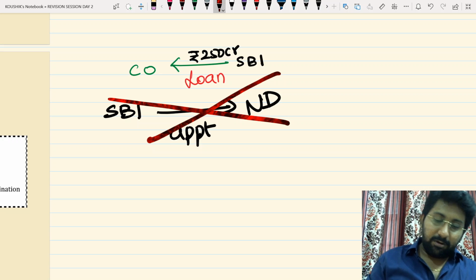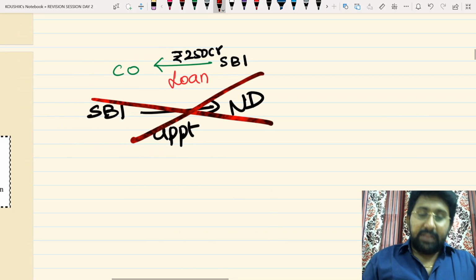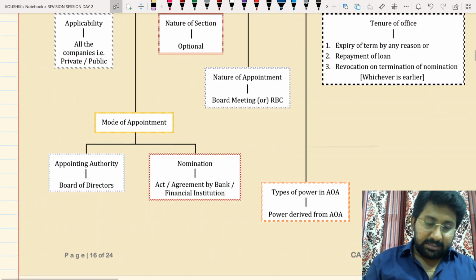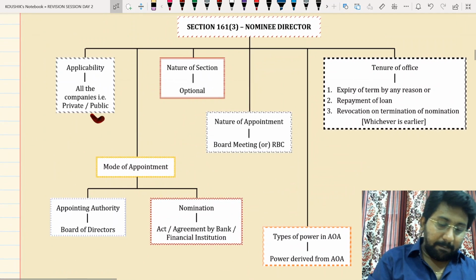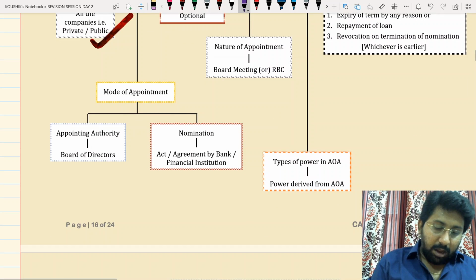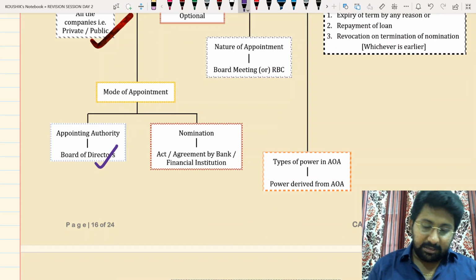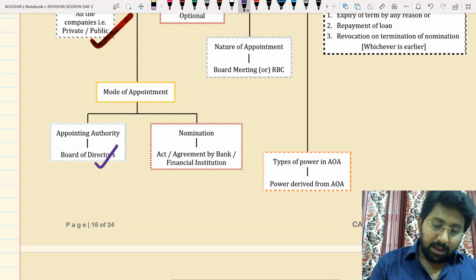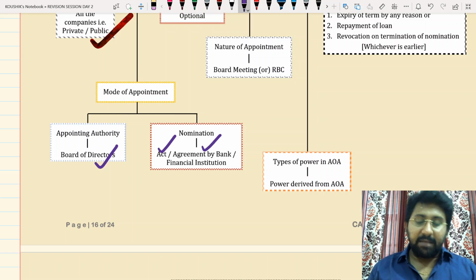Okay. Now try to understand clearly. There are certain circumstances to understand. First thing, applicability: public and private company. Next one, mode of appointment. Appointing authority will be the board of directors. Nomination will be made as per the act or agreement by a bank or financial institution. Sir, I didn't understand.